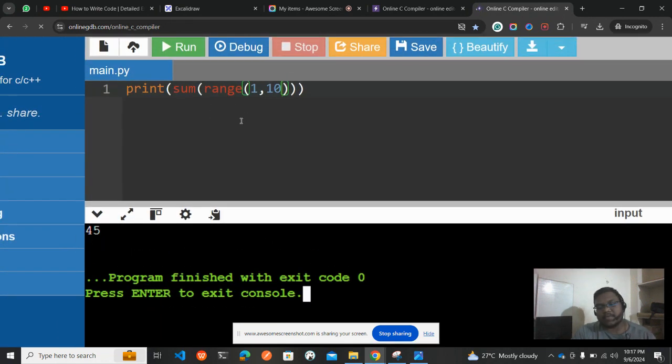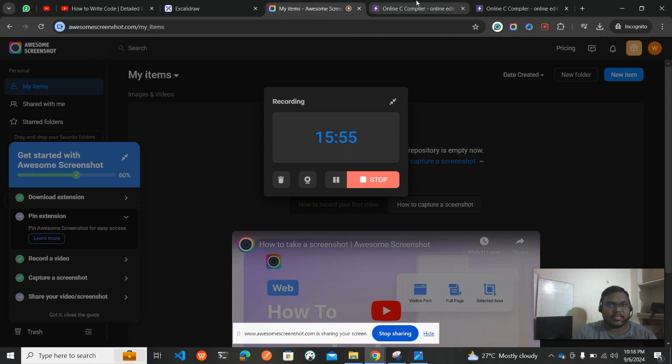So now we are giving the values from 1 to 10, and you just give me the sum of the values. It will be printing 45. In case I want to go with only 1, 2, 3, 4, what will we get? 10. So 1 plus 2, 3. 3 plus 3, 6. 6 plus 4, 10. So this is how the sum function works. The sum function takes a range of elements and adds them one by one. Okay, so now I'll be taking the sum function.